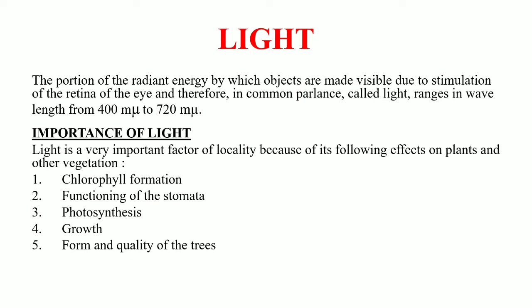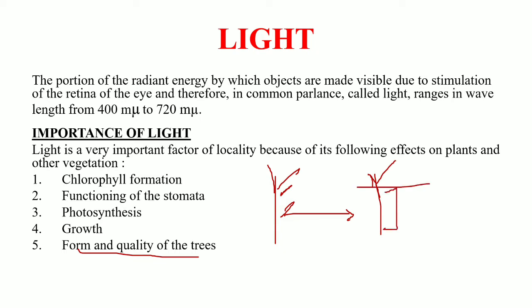Okay, so next we have the form and quality of the tree. How does the light influence the form and quality of the tree? Suppose this is a tree, so the upper branchy part of this tree will not allow the lower branchy parts to receive light. The light received by the lower branches will be very less. As a result, these lower branches will fall off, and the crown will be confined to the upper part only, and this portion of the stem will be free from branches, which results in a clean bole. This is how light influences the form and quality of the trees.